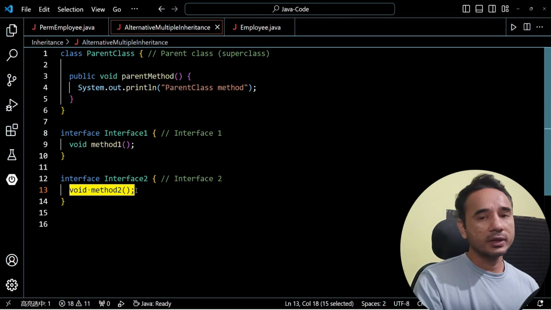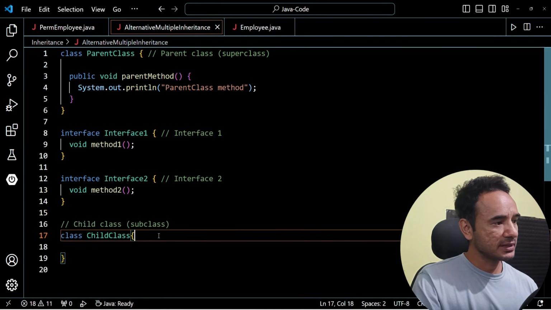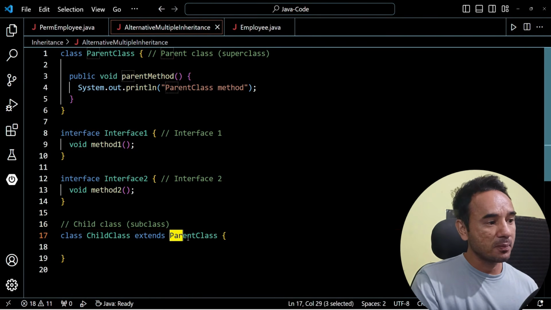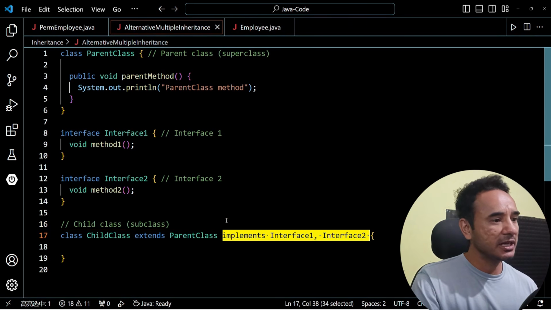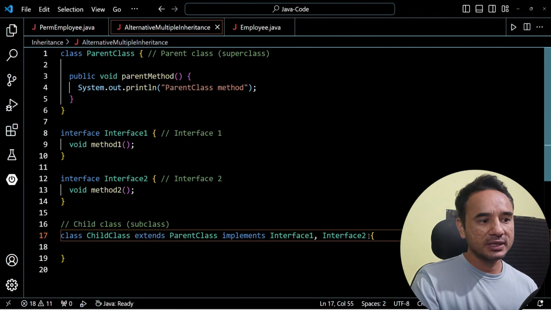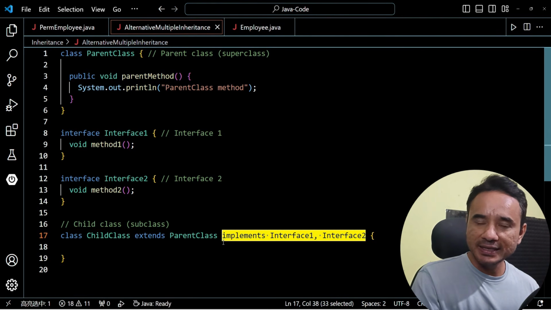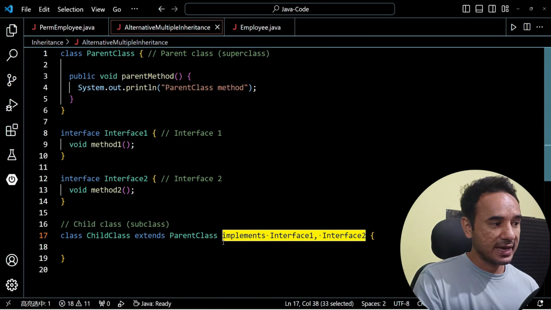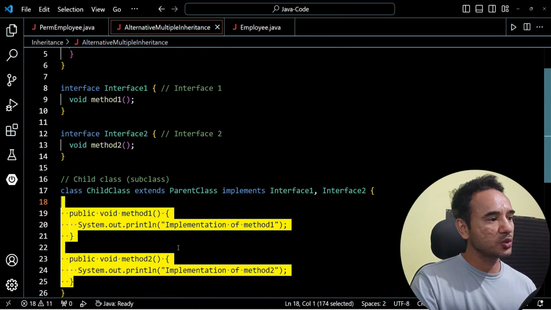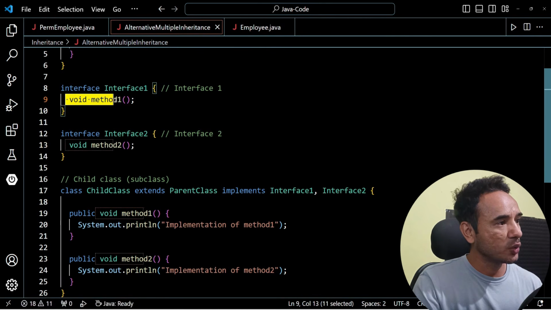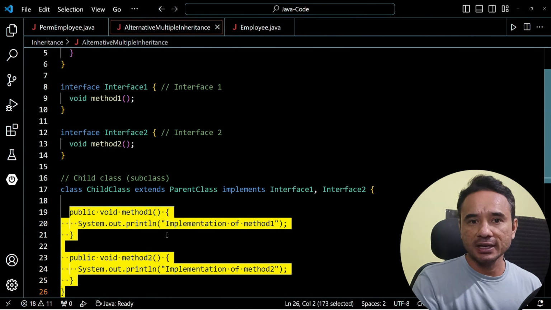Okay. Now, in the child class, like this is the child class, you can extend only and only one parent class like this, but you can implement multiple interfaces 1, 2 like this. So this is not exactly multiple inheritance, but it's an alternative to multiple inheritance. And yes, as the rule of interfaces, inside the child class, you have to implement the methods which are just declared here. You have to implement them in the derived class.